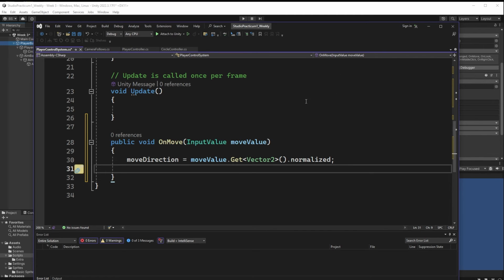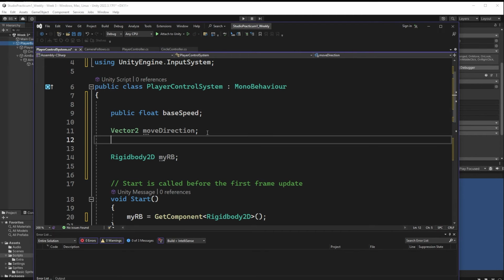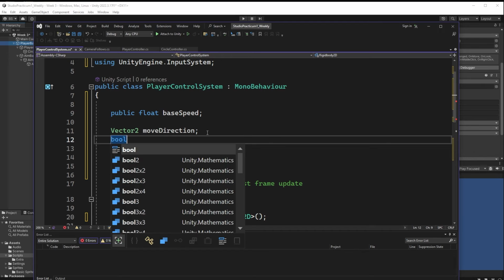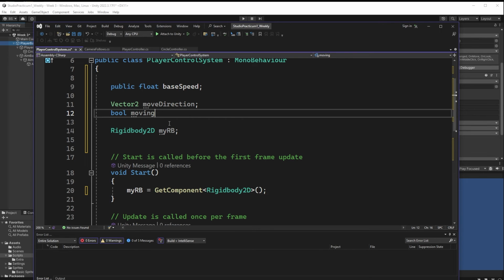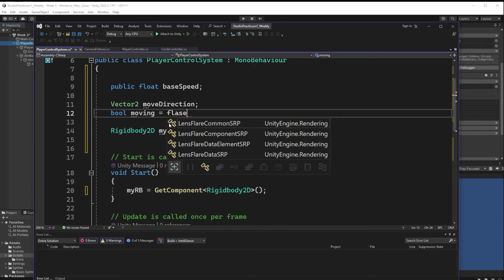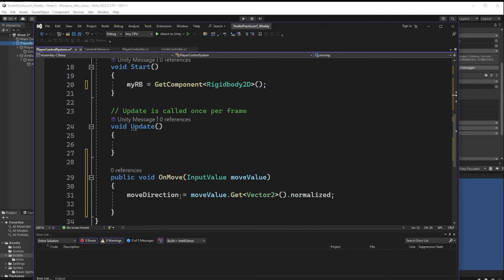So what I'm going to do is go back to the top for a second, and maybe I'll just add it right here. Maybe I'll add it below this so I keep everything together. I'm going to add a bool that I'm going to call moving, and the moving bool will tell me whether or not I'm actually moving. Let's set it equal to false for now. It's probably unnecessary, but let's just do it for simplicity's sake.